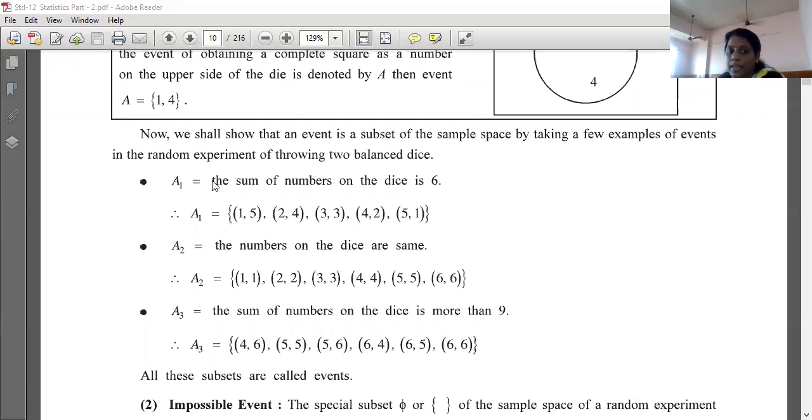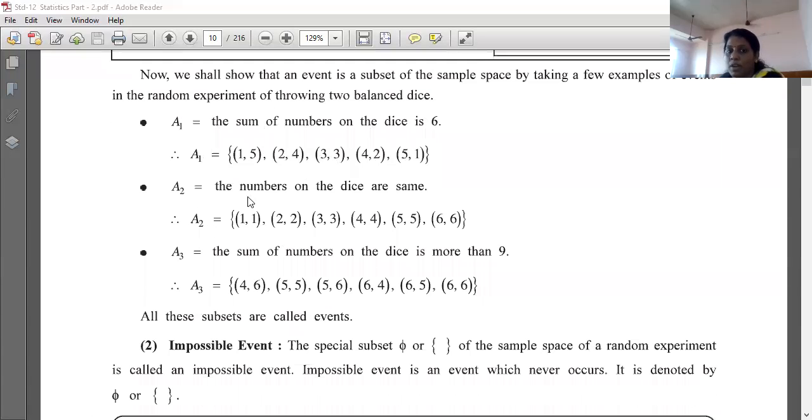Okay. Then A2 का क्वेश्चन क्या दिया था कि the numbers on the dice are the same होने चाहिए, जैसे 1 1, 2 2, 3 3, 4 4, 5 5 and 6 6, है ना. Then third is the sum of the numbers on the dice is more than 9 होना चाहिए. तो क्या होगा, 4 6, 4 plus 6 10 है, more than 9 means 10 हो सकता है, 11 हो सकता है, 12 हो सकता है, right. So 4 6, 5 6, 5 5, 5 6, 6 4, 6 5, 6 6, right.